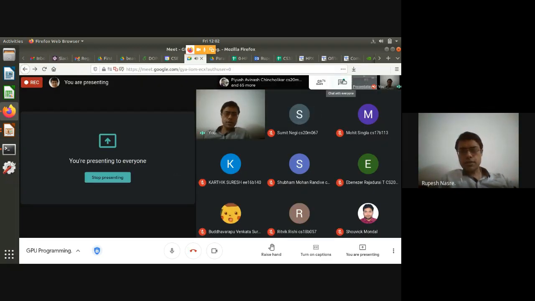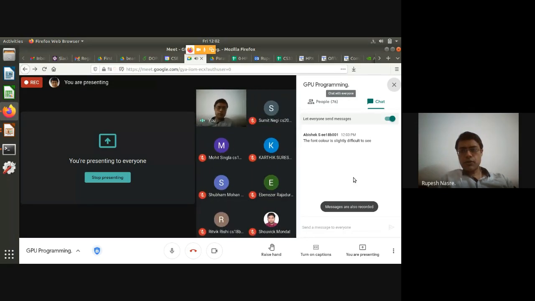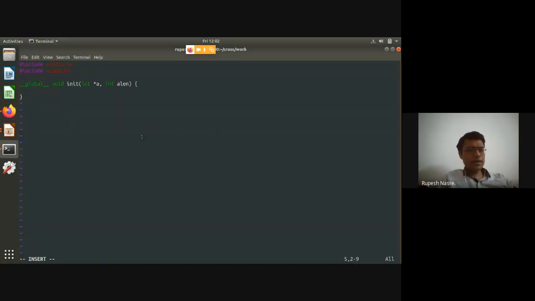Okay, there is some message in the chat box. Font color is slightly difficult to see. Okay, maybe that hash include you can ignore. I hope with this green and white it should be readable.